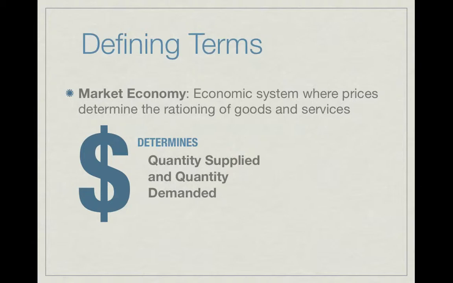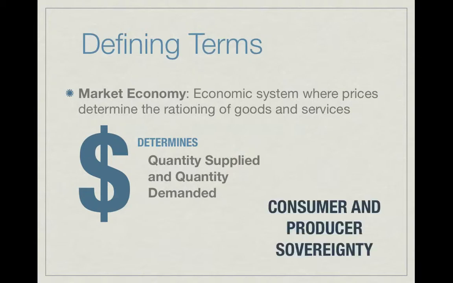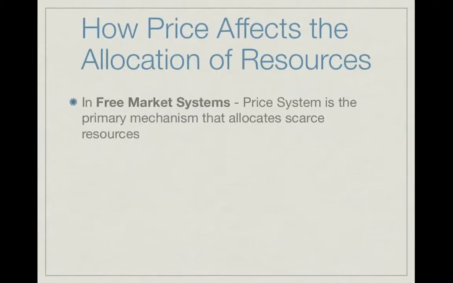Consumers are allowed to make individual decisions on what products to buy given the market price, and producers are allowed to decide how much to produce given the market price. Usually, the producer's decision is based on the likelihood of profits being made. This concept is called consumer and producer sovereignty. In free market economies, consumers and producers work to their best interests. Therefore, in general, resources are allocated efficiently in market economies.